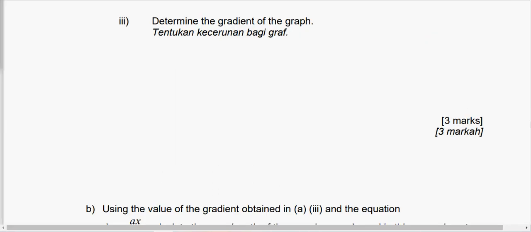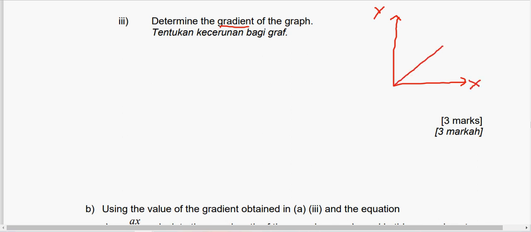Okay, next question. Determine the gradient of the graph. Gradient. So the formula will always be like this. Let's say we have vertical axis y, horizontal axis x. So let's say the graph is like that. To determine the gradient, it should be the changes in the vertical axis divided by the changes in the horizontal axis, x. Here they don't give any symbol, but let's say I'm using m for gradient. So the formula of gradient will be changes in the y-axis divided by changes in the x-axis.